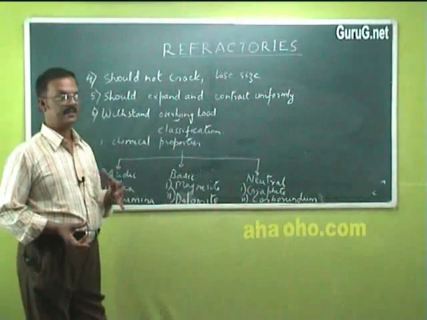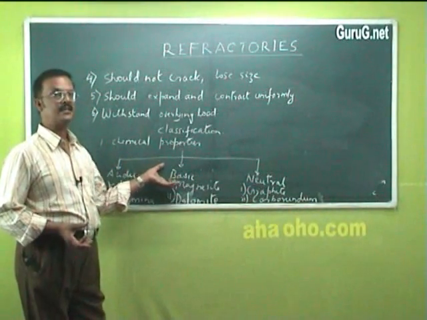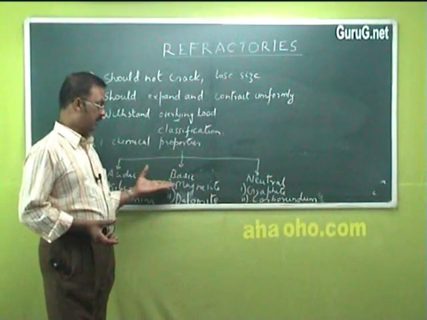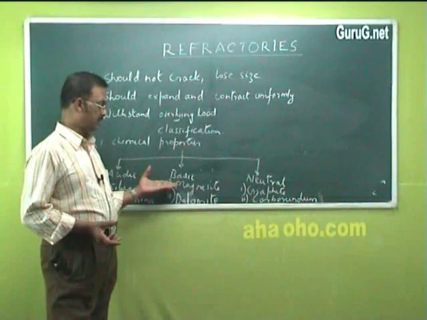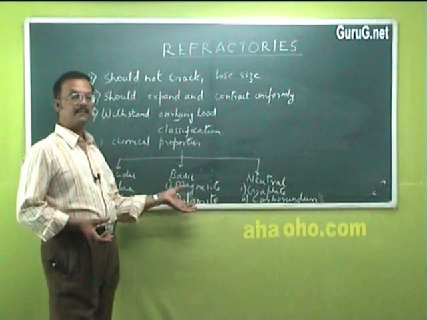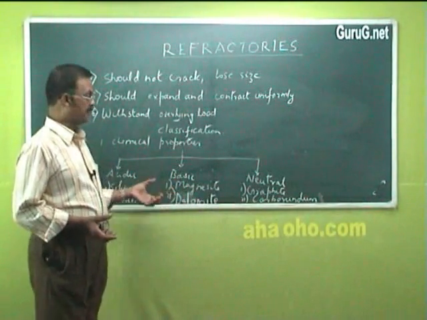The second class is the basic refractories. Basic refractories are basic in nature and they are not attacked by any basic substances or basic chemicals. Examples are magnesite and dolomite, but these will be easily attacked by acidic materials.